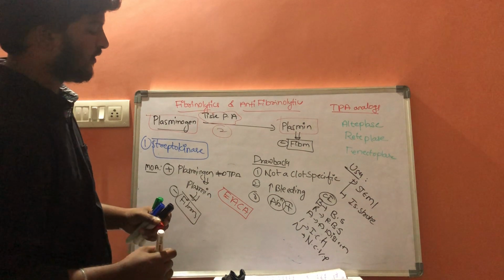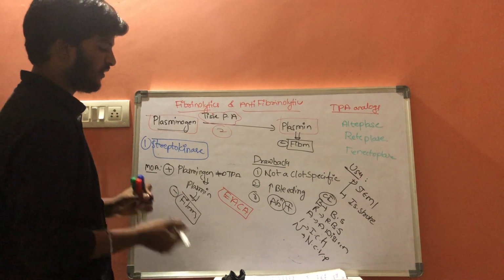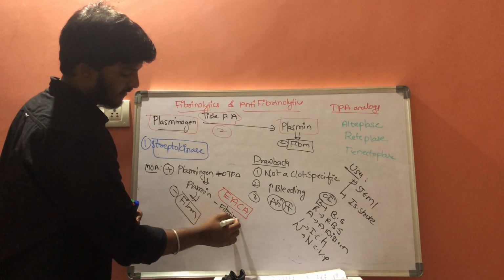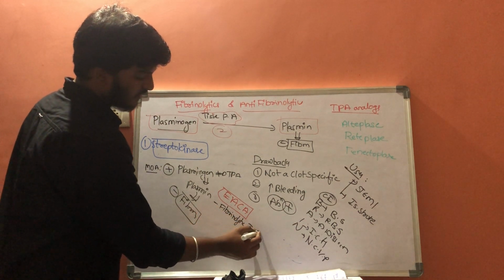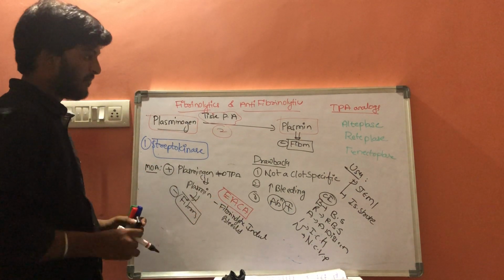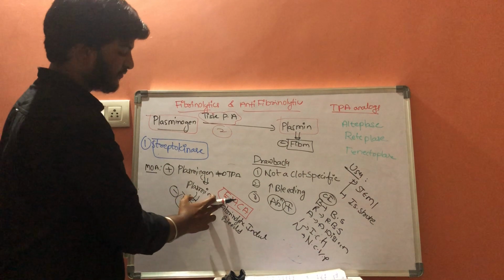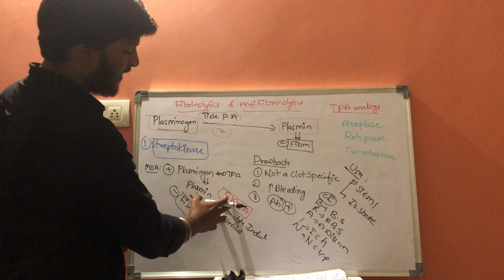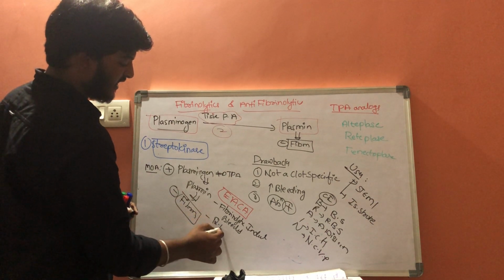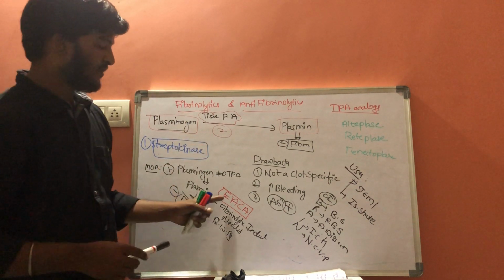What are its uses? It is used in fibrinolytic-induced bleeding. If there is excessive bleeding because of fibrinolytics, then epsilon amino caproic acid should be given. That is the first use. Then bleeding with surgery: if there is any condition of bleeding during surgery, these antifibrinolytics can be given. That is the first drug, epsilon amino caproic acid.